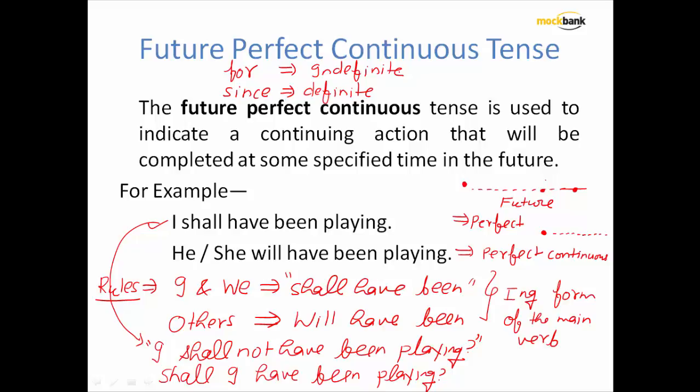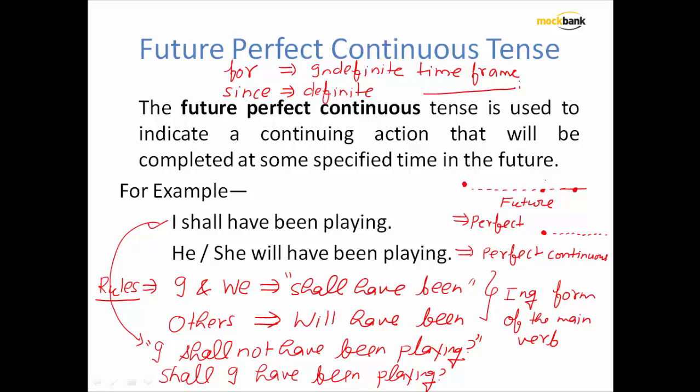And if I happen to say that I have been living in this city since 1991, so I am giving you the definite timeline. So with all the perfect continuous tenses, be it past, present or future, for will be used for indefinite time frame, and since will be used for definite time frame. That is the only thing that I needed to add over here.